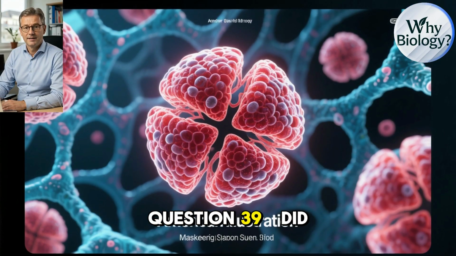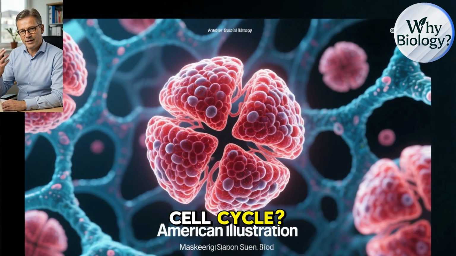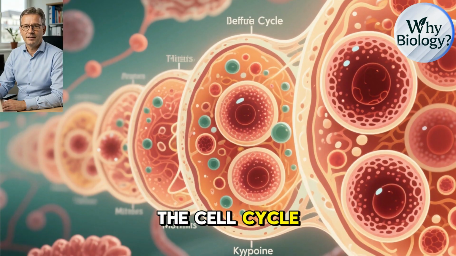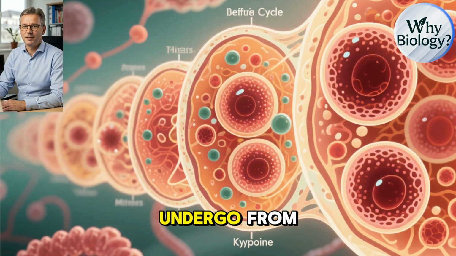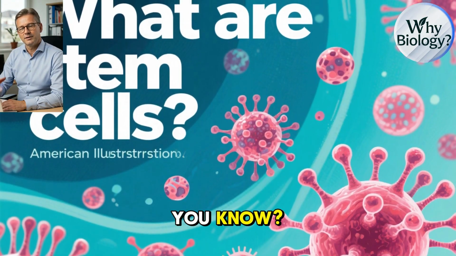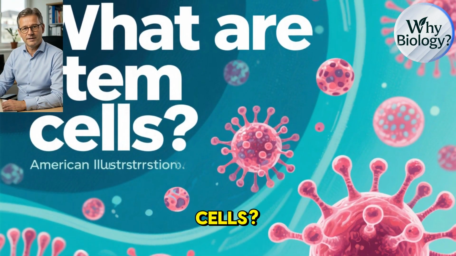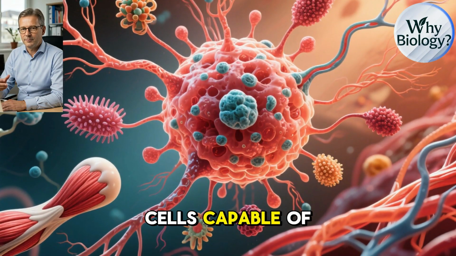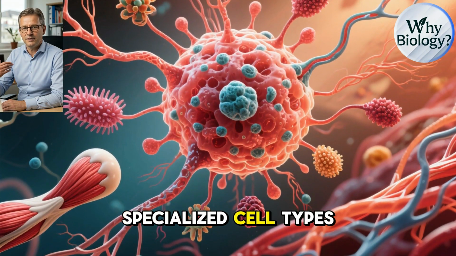Question 39. Did you know? What is the cell cycle? The cell cycle is the series of events that cells undergo from formation to division. Question 40. Did you know? What are stem cells? Stem cells are undifferentiated cells capable of developing into various specialized cell types.